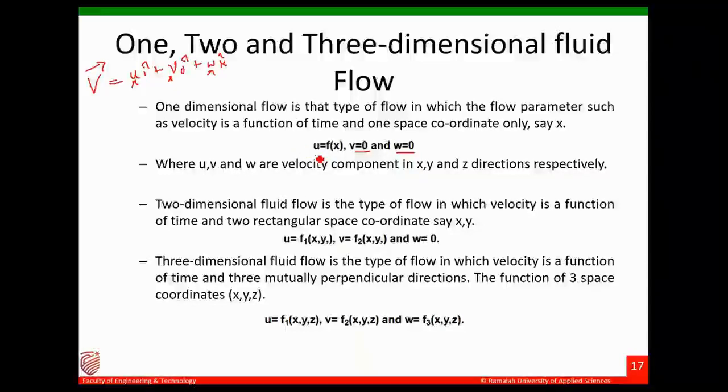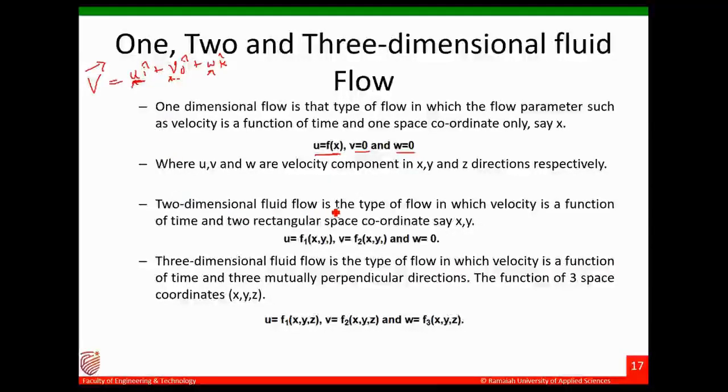If the velocity is a function of x, that is u only exists and these two are 0, then you call it one-dimensional flow. It can also happen that only v is there, and u and w are 0, that is also one-dimensional. Or w is there, u and v are 0. It can be any combination.